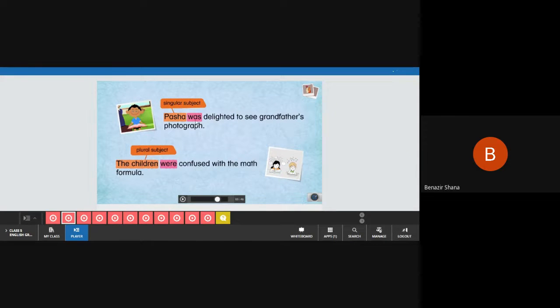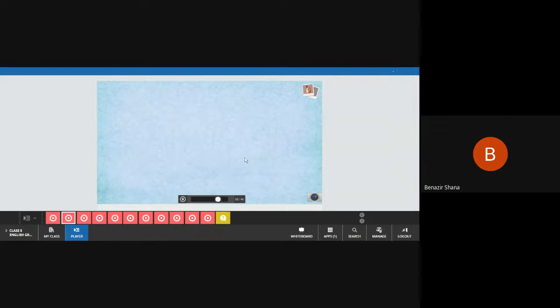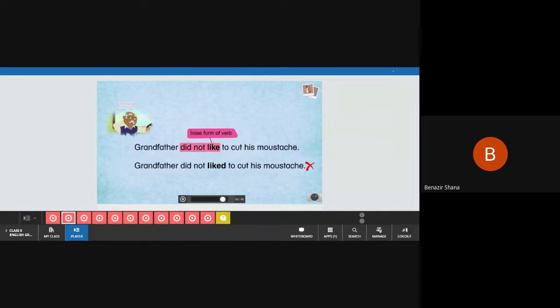So this is what I said. Was and were are verb 2. This is what I said in the formula. Now, look at this sentence. Grandfather did not like to cut his mustache. Which tense is this? It is the simple past tense too. But the sentence is negative because it contains not. Thus, you can change simple past tense into the negative form by adding did not to the base form of the verb. We never use the simple past form of the verb with did not. So this is the correct formation.